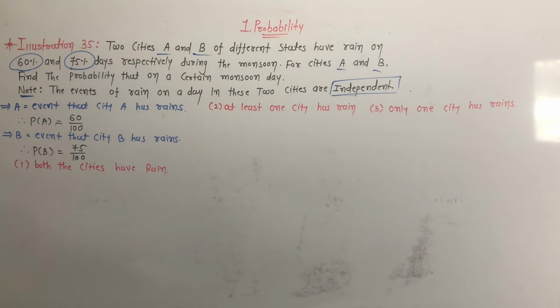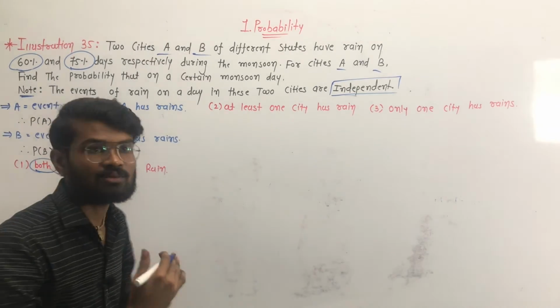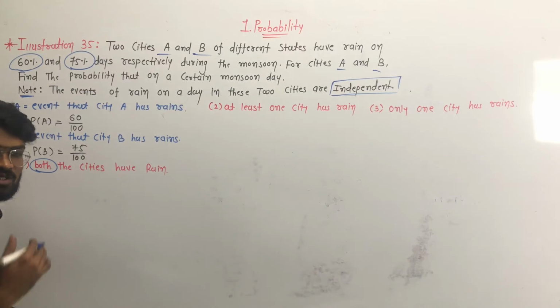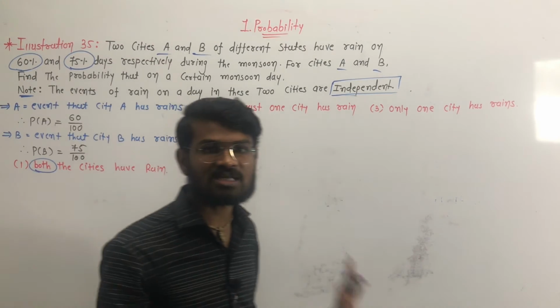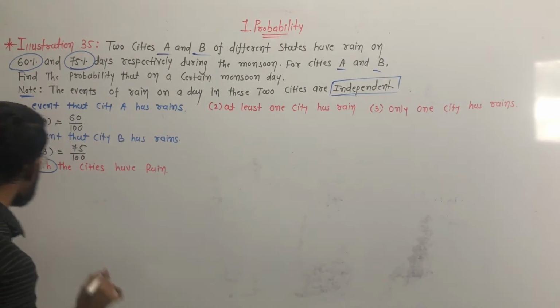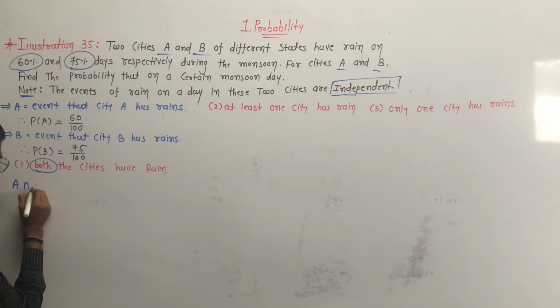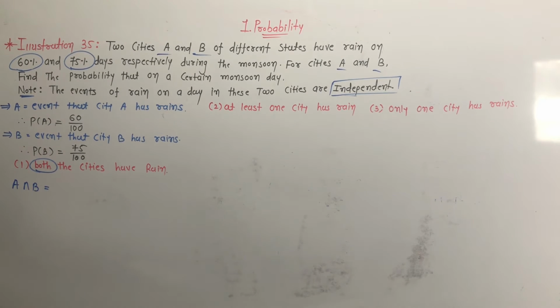Now first of all, the first question is the probability that both the cities have rain. Both the cities means city A and city B, meaning event A and event B. Yes, both events A and B occur simultaneously. So we have to find the intersection of events A and B. Clear?